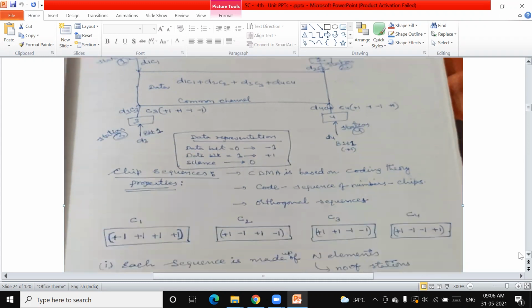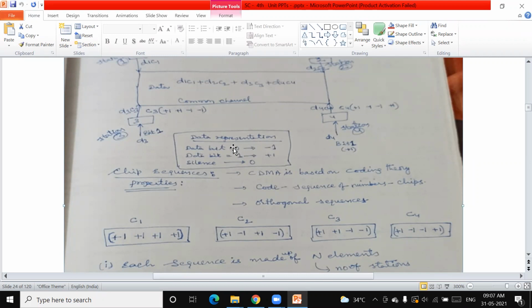Please all of you remember. This is the D3 data of this station, D4 data of this station. So now the data representation will be like this. If you want to transmit the data bit 0, as we know that codes are nothing but zeros and ones, is it right? If you want to transmit the bit 0, it can be represented as -1. This is the data representation.